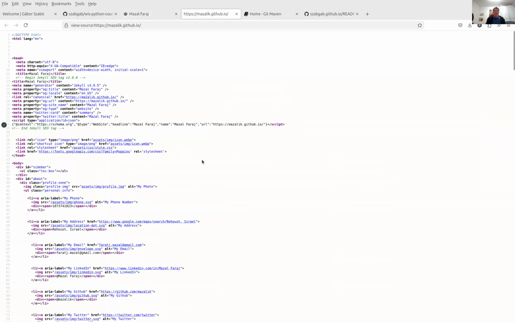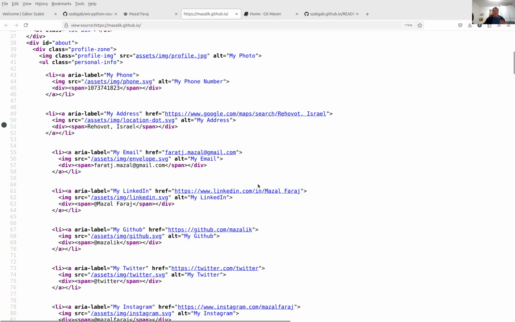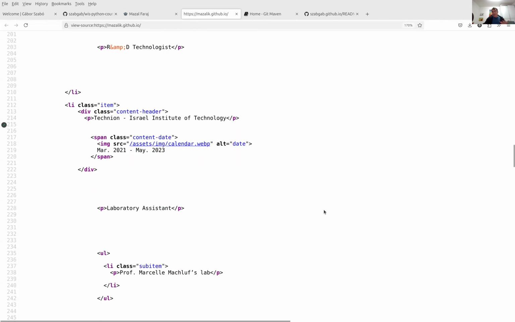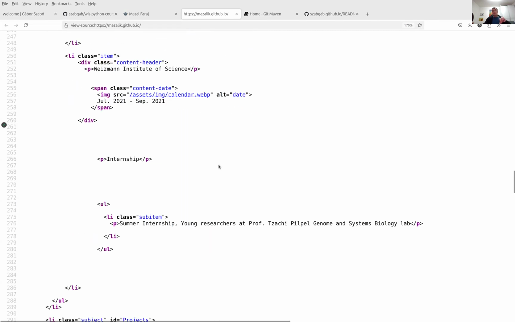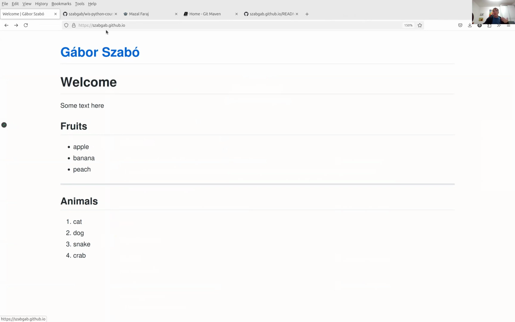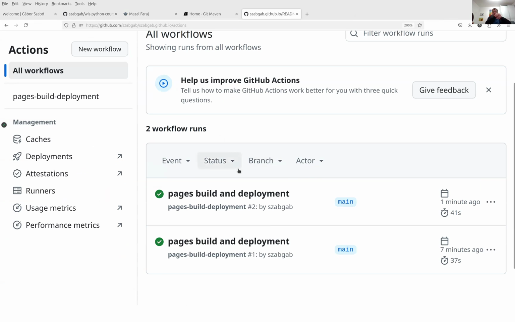So here too, I enlarge it to see. You can see there are lots of these HTML tags and whatnot, and you probably don't want to deal with this yourself. You just want to write the content, upload an image, and so on. So what happens here is that we can write in a language called Markdown. This is what we did here. The editing that I did, the stars and the numbering, is basically a syntax called Markdown. And then there is a tool that takes that format and generates the HTML.